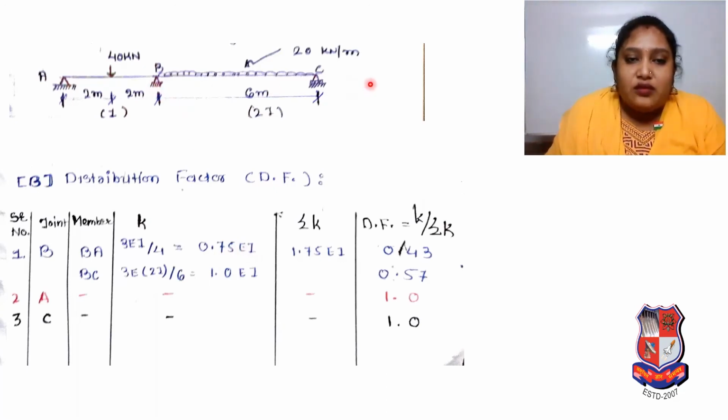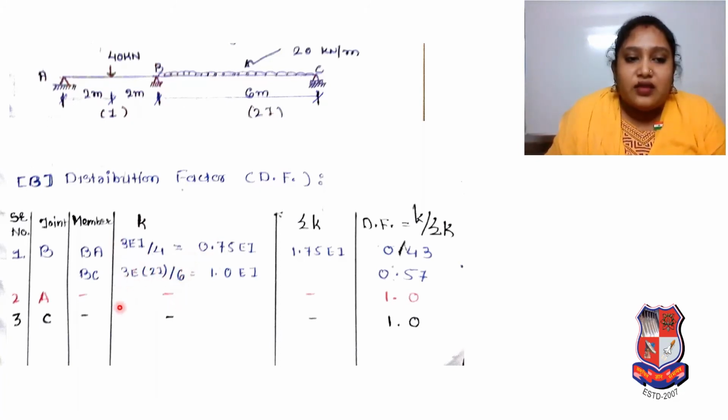Now for BC, it will be 3EI by L. But here I is 2I. So 3E into 2I by L. L is 6 meter. So 3E into 2I divided by 6.